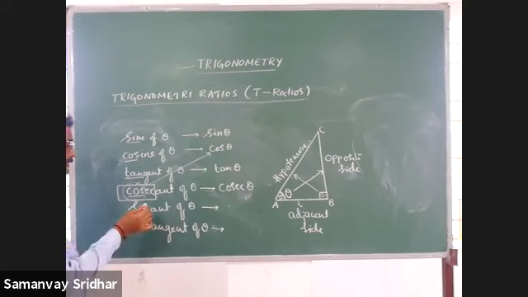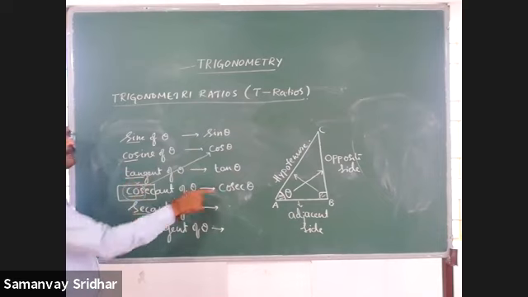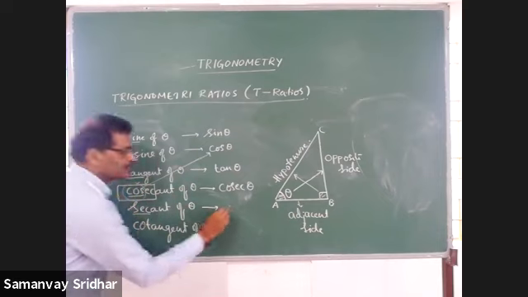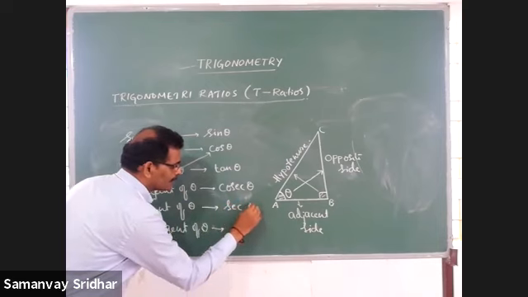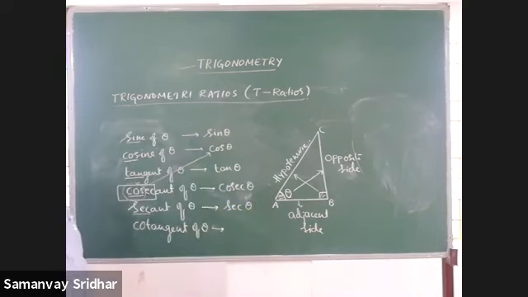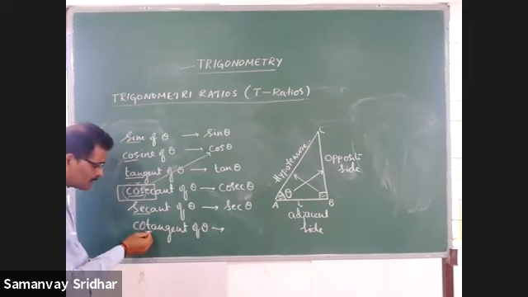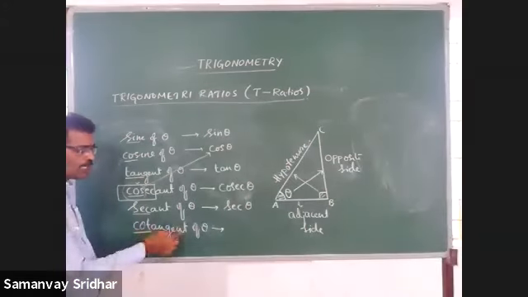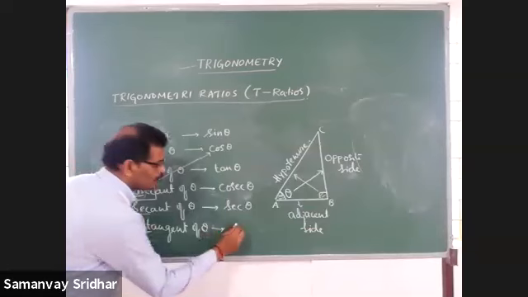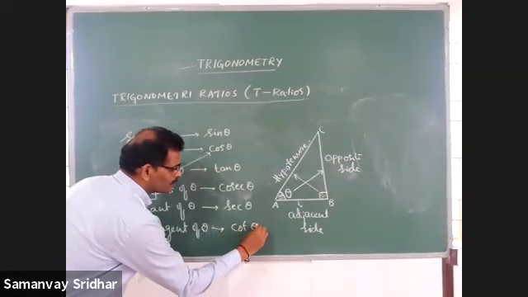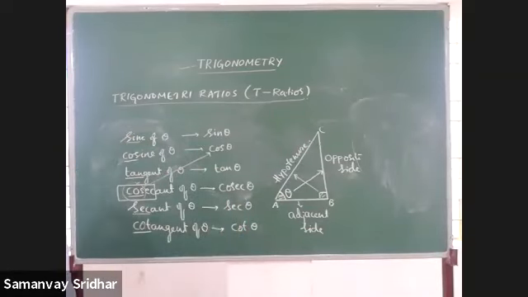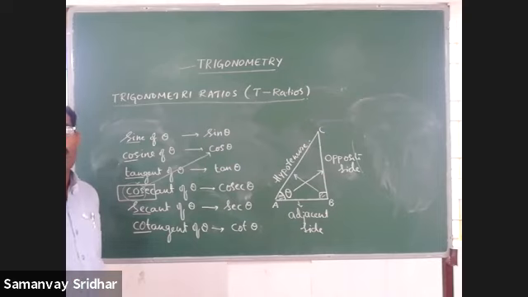Next, again 3 letters. No problem in this because nothing is repeated there. But cosecant was repeated, that's why we took 5 letters. Here, 3 letters itself again: sec theta. Secant theta, sec theta. Again here the first 3 letters, cot. Cotangent of theta, therefore we write cot theta. Like this we go with the abbreviation. It is for our convenience.